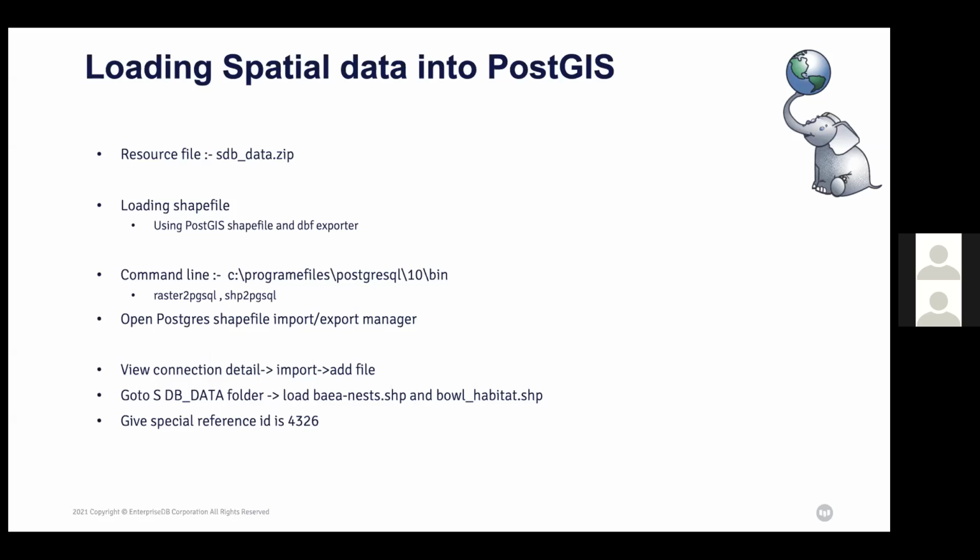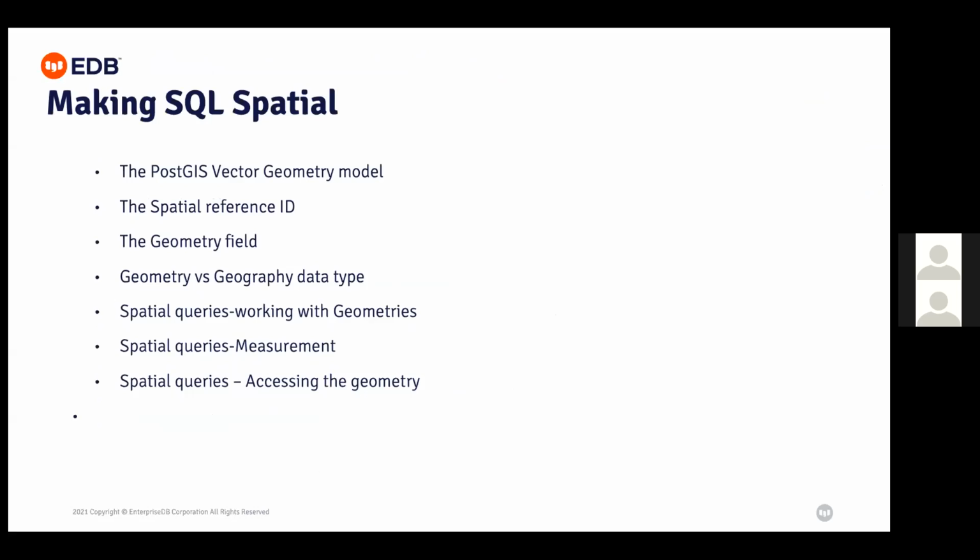So there is a command line interface provided to load the spatial data into PostgreSQL. Here is an example I'm showing you to load the data, and those commands are raster2pgsql and shp2pgsql. These are the functionalities. Making SQL spatial: when you are using geometry data or geography data that is supported by SQL, you can build your structured query language, you can use your functions, and you can process your spatial data with the help of SQL. So let's come to that point. I'm going to show you some examples here.